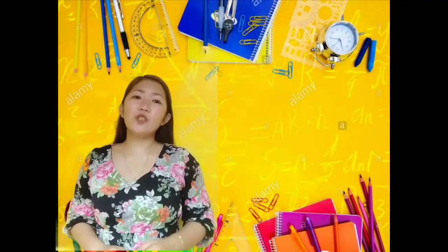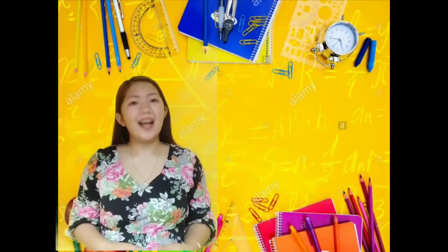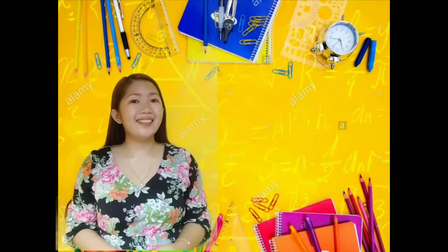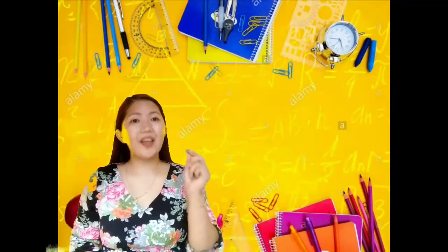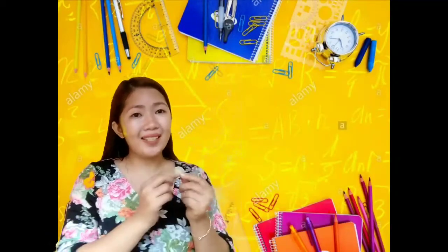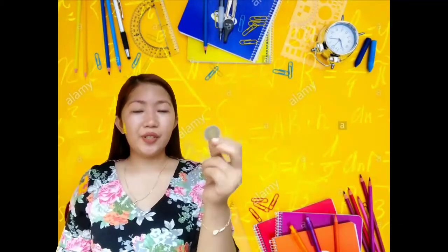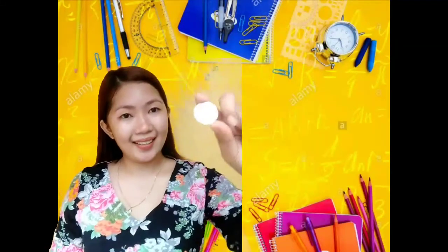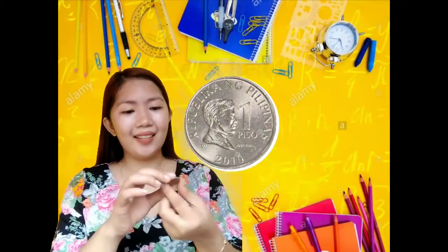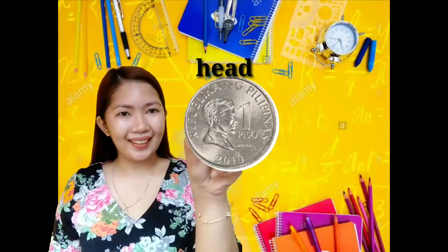To understand what probability is, let's have some examples. First is the toss of a fair coin. So in this coin, how many sides are there? So there are 2, right? The head and the tail.